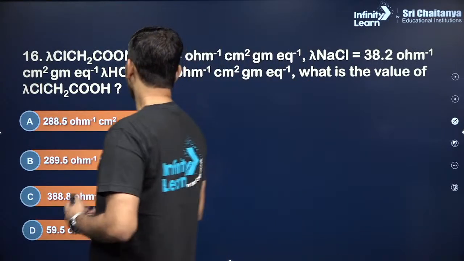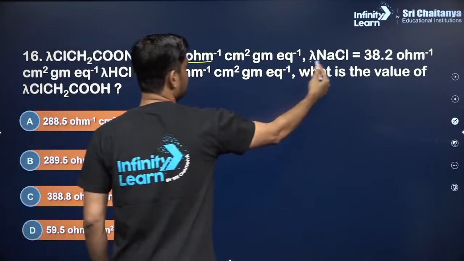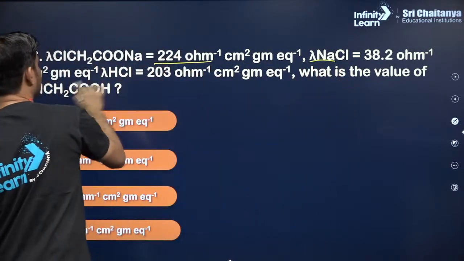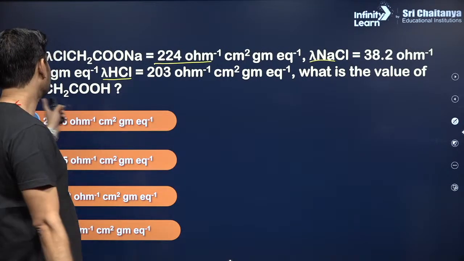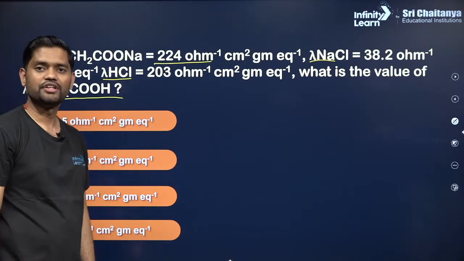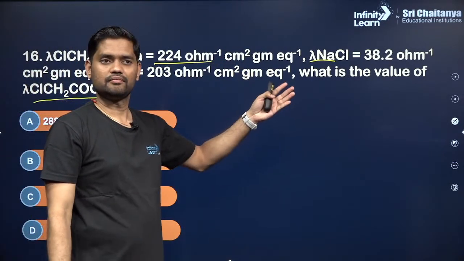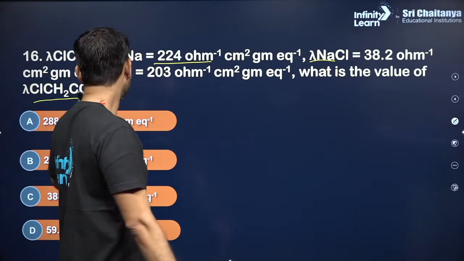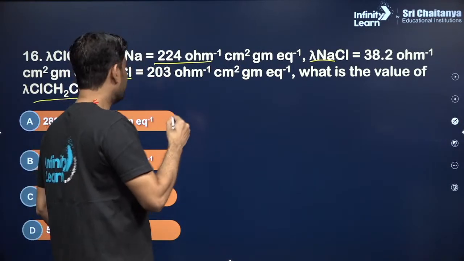Okay, so lambda of this thing is given as this. For NaCl it is this, and for HCl it is this. What they are asking for is the lambda value of ClCH2COOH. Basically, at infinite dilution they are already given. Clear? What we need to calculate is for this chloroacetic acid. So let us see this chloroacetic acid.